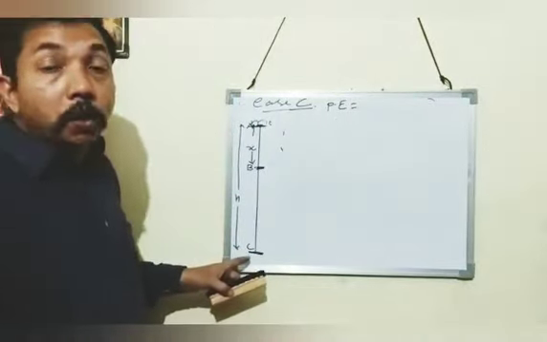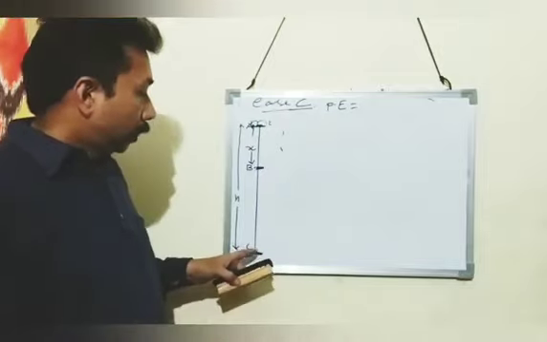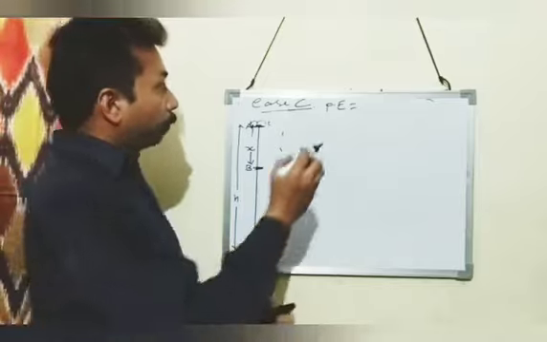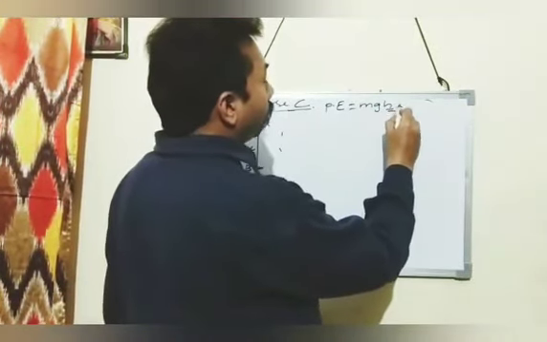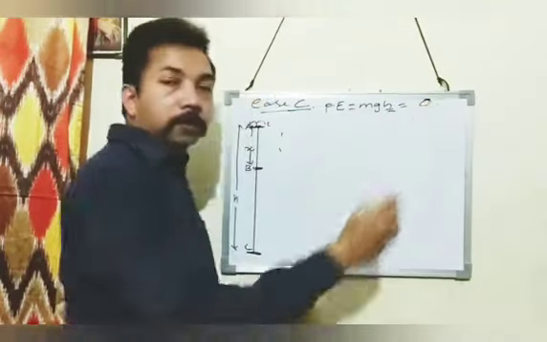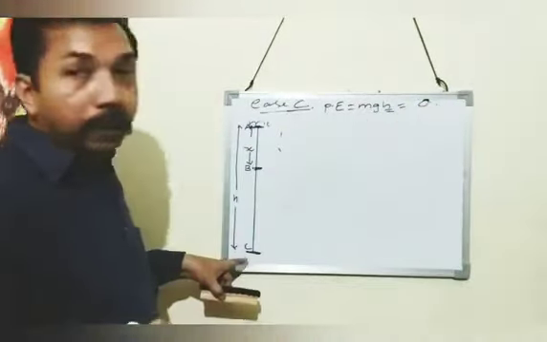Point C is the ground level. So what is the height above the ground? Height is 0. So potential energy is the mgh formula and h is 0, so the potential energy will be m into g into 0, which is equal to 0. The potential energy at point C is 0.